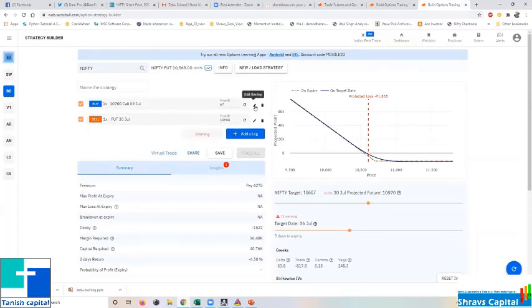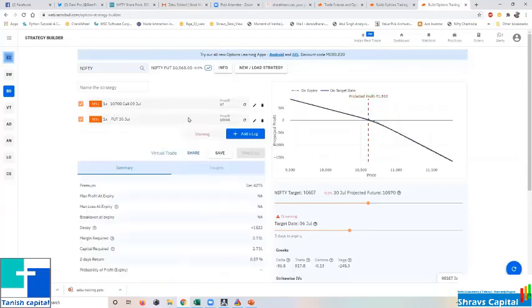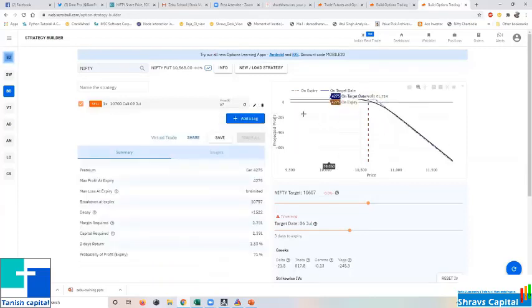They sell a call. So I'm deleting the future. This is what they do. If the market goes to 10,750 also, their profit will be only this much. Break even at expiry is 757.